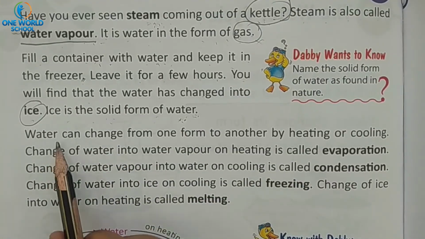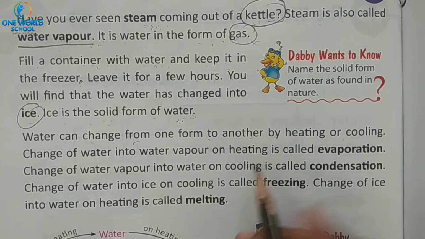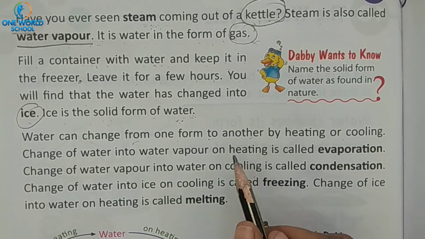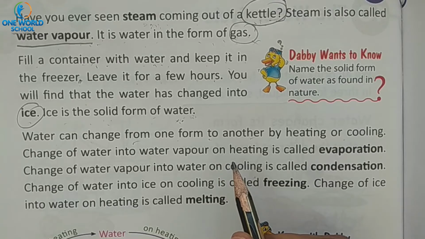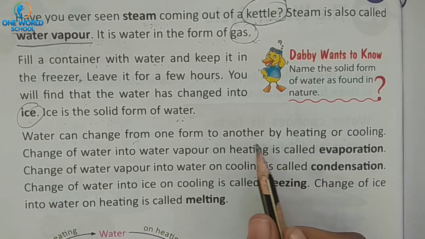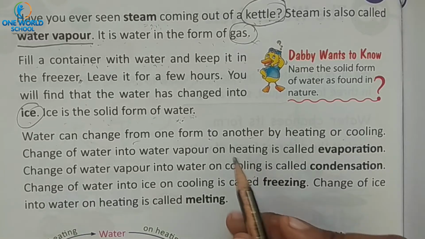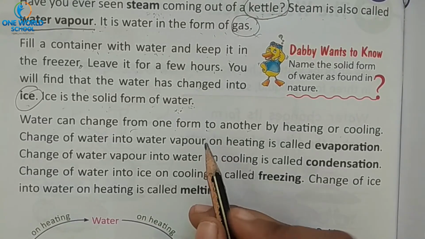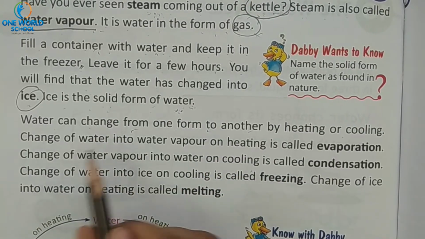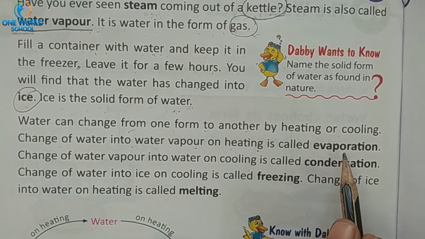Now next, water can change from one form to another by heating or cooling. We can change the form of water. Yes, if we are heating the water, then it will become gaseous form. If we are cooling the water, then it will become liquid form. And if we are keeping the water in a freezer, then it will form into ice, and that ice is known as solid form. So can we change the form of water? Yes. See, change of water into water vapor on heating is called evaporation.